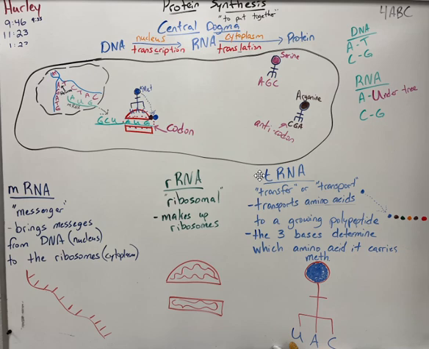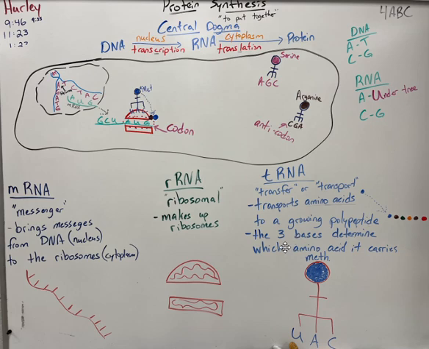And then we've got the tRNA, which is probably the more complex. With tRNA, I want you to think transfer or transport. If you look up here in the picture, we'll talk about this in a sec, it transports these things, amino acids. So it is transferring or transporting amino acids around the cell. And again, these three work together to make a polypeptide chain. They work together to make proteins. So it transports amino acids, and then it grows, and as those amino acids are added more and more together, they make a polypeptide.